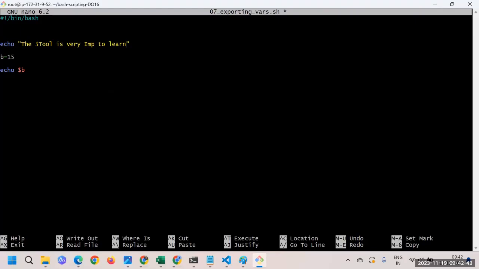Now here, tool is supposed to be a variable. Tool is what? It's a variable that we have. And now what I'm going to do is I'll say export, and then export what? I'll say tool is equal to, let's say, Jenkins. So Jenkins is what? It's one of the tools we have, right? It's a tool we have.